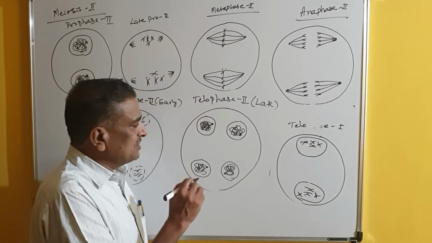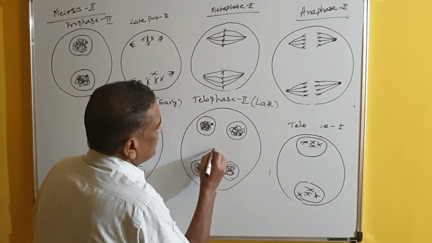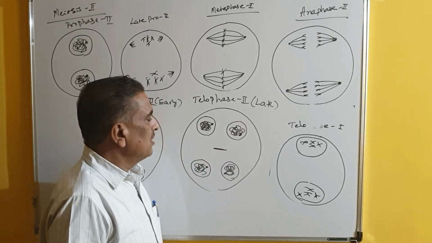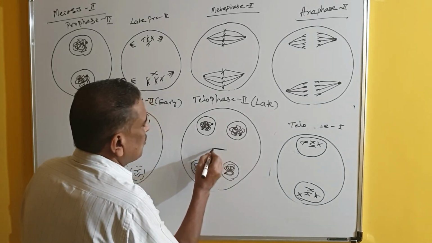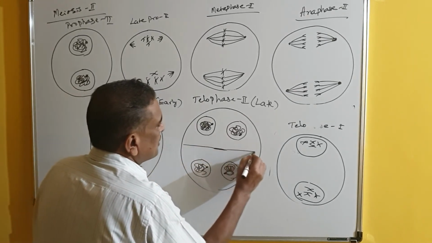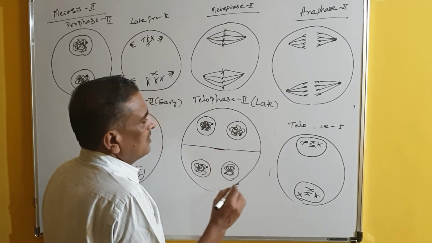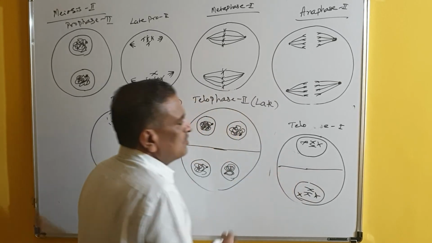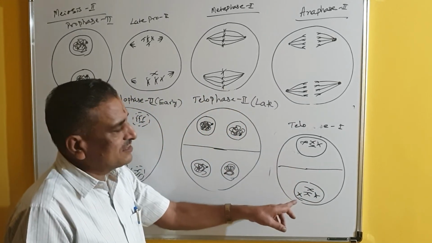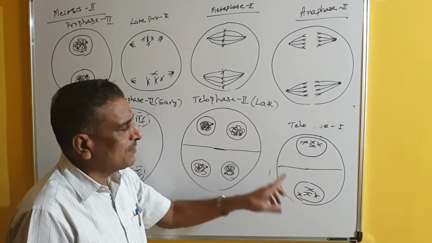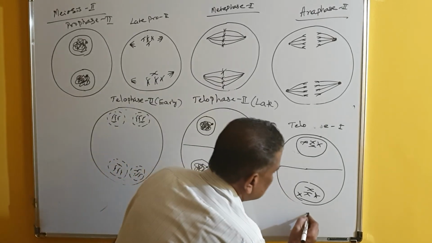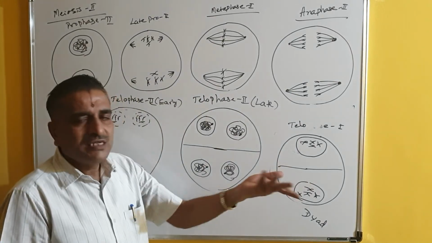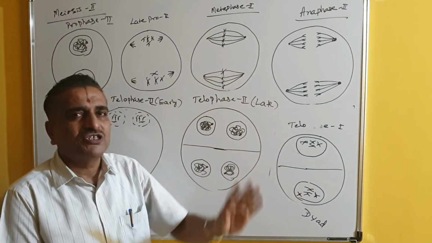And in meiosis, the cytokinesis may begin here, and as usual, there is formation of a cell plate, and the cell plate grows on either side. So 2 cells are produced like this. Before meiosis 2, there may be division of cytoplasm. Because of that, 2 cells are produced here, and this is called the dyad stage.